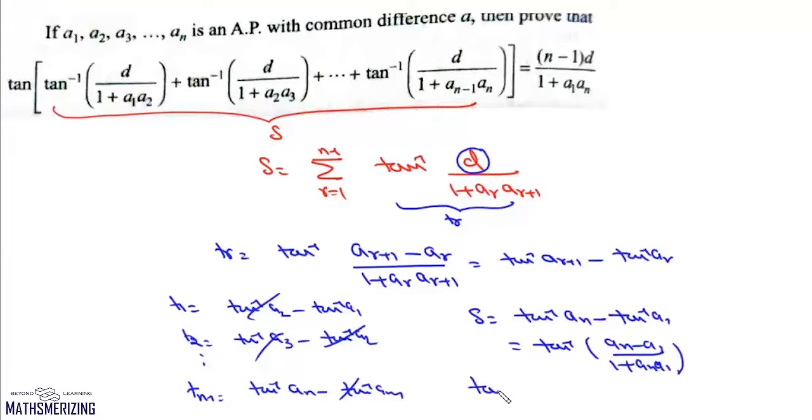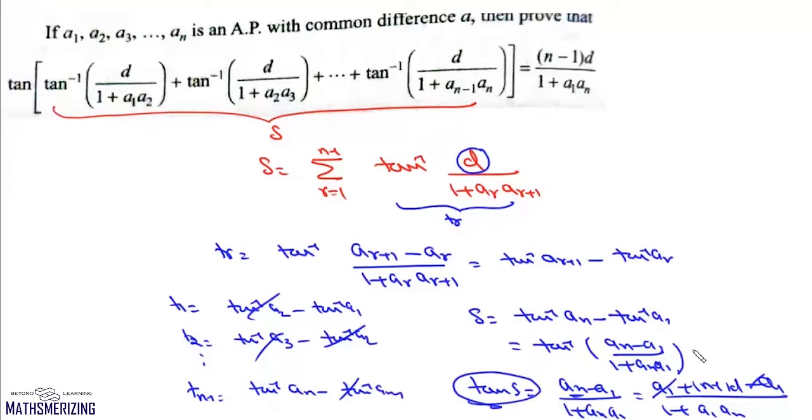So we'll get tan S, and tan S will be An minus A1 upon 1 plus An into A1. Now An is the nth term. So it will be A1 plus n minus 1 D minus A1 upon 1 plus A1 into An. Now here A1 will cancel. So we have this tan S and it will be equal to n minus 1 D upon 1 plus A1 into An. And this is what we needed to prove.